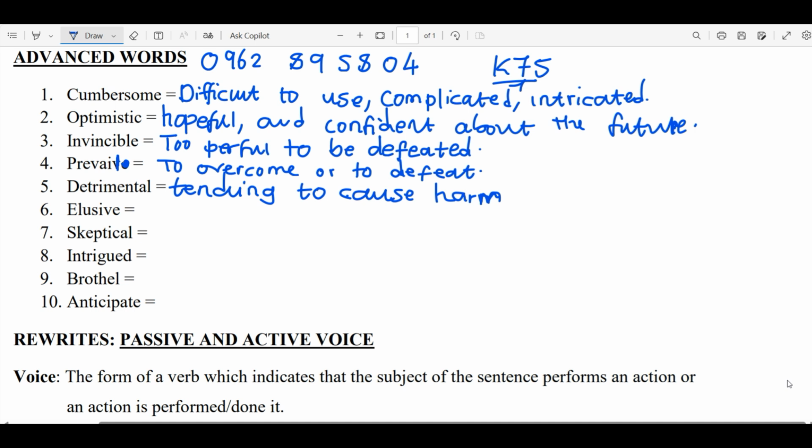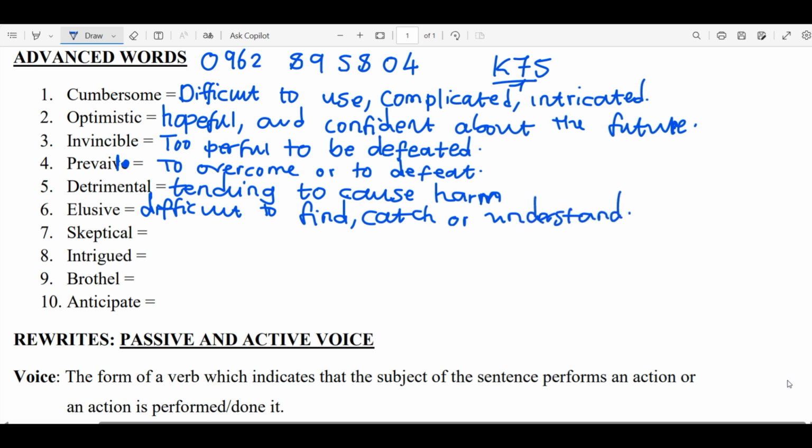Then we have elusive. Elusive, number one, difficult to find. Not only find, but difficult to catch or difficult to understand.